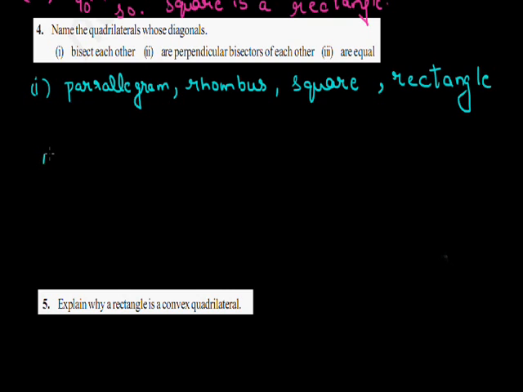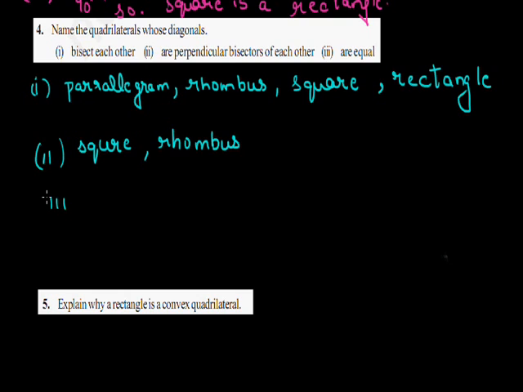Now come to the second part. Name the quadrilateral whose diagonals are perpendicular bisector of each other. Now we can say only the square and rhombus have the property that the diagonals bisect each other at right angles, or the diagonals are perpendicular bisectors of each other.